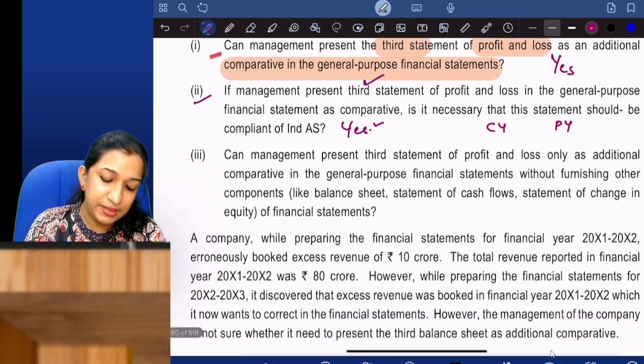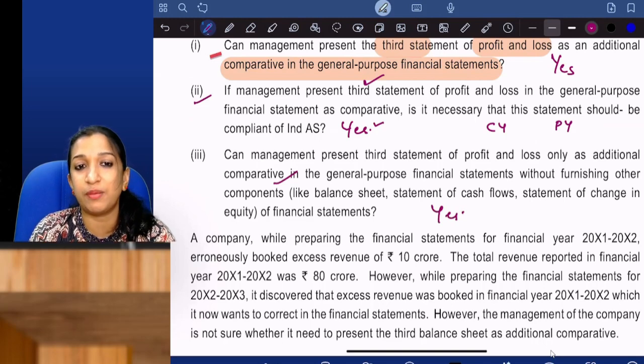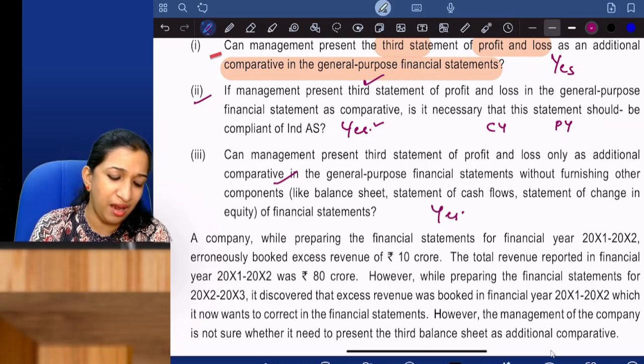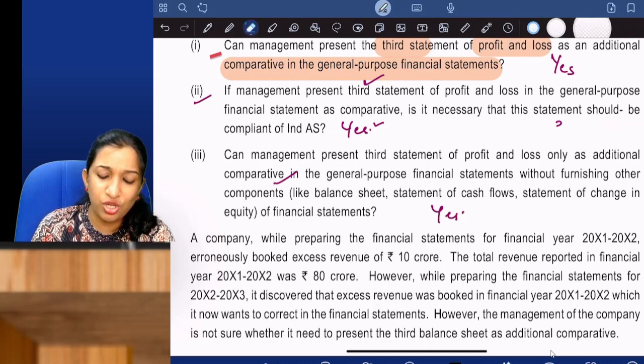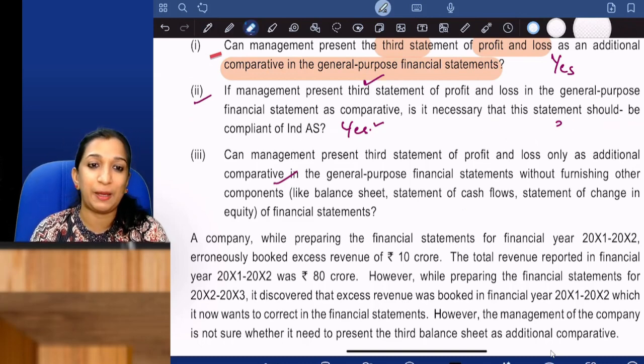Can the management present the third P&L only as additional comparative in general purpose financial statements without furnishing the other components? Yes. You are not presenting the cash flow, statement of changes in equity, third balance sheet or third cash flow. Is it okay? Yes. Only P&L. Because Ind AS is talking about only the minimum requirements. Maximum, it's okay. Welcome. That's it.